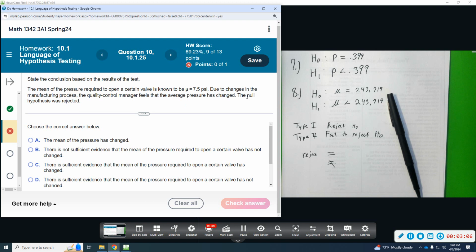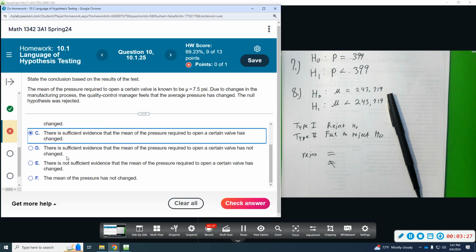If the null was rejected, that means we have evidence to say that this is true or believe that this is true. So when we say there is not enough evidence, that's not going to be the case. There is sufficient evidence that the mean pressure required to open a valve has changed. That looks correct. Oh, there's more options here. Okay, there is enough evidence that the mean pressure to open a valve has changed. This one says the mean pressure has not changed. So we're going to say there is enough evidence to say that it has changed.